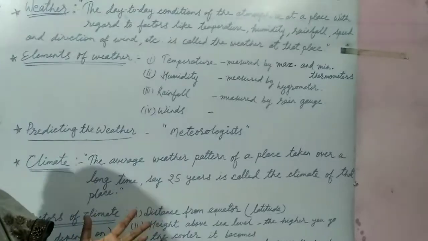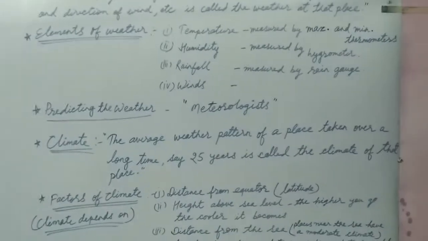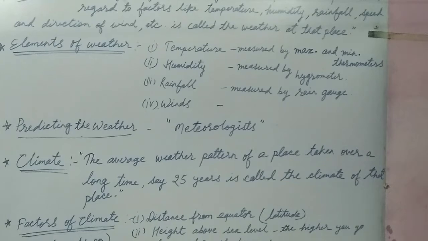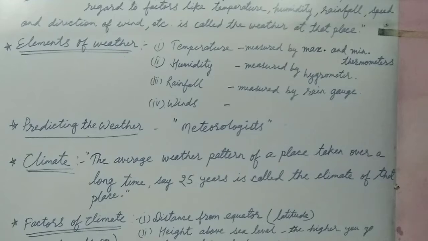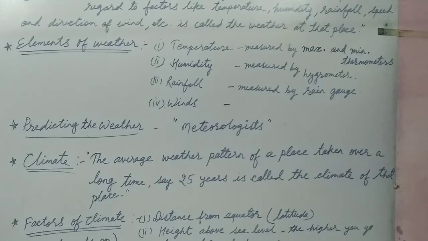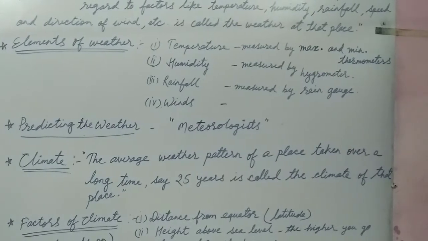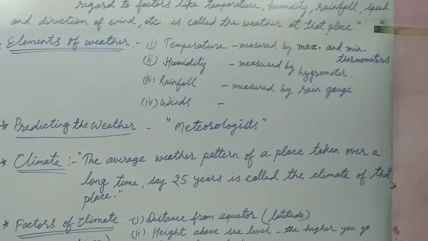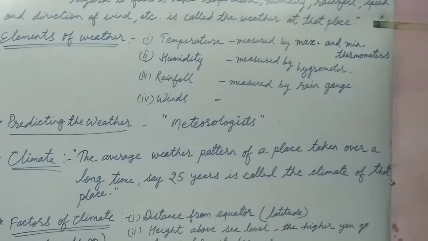Now the next important element of weather is winds. Let's discuss the winds. During the southwest monsoon period, humidity-laden winds from the Indian Ocean and Bay of Bengal bring rain to India. During winters, when the winds blow from the mountains of North India towards the northern plains, the plains become very cold. During summers, the winds blow from the hot desert of Rajasthan towards Delhi, and Delhi becomes very hot. These are some important elements of weather.